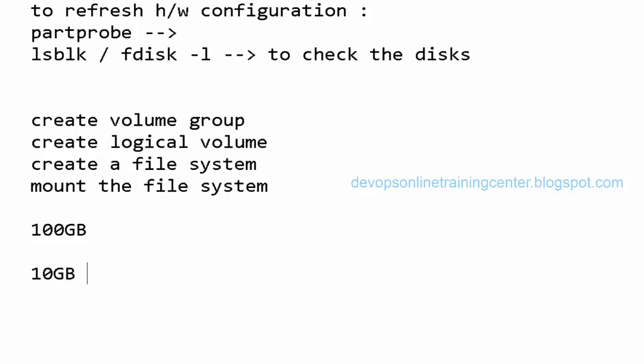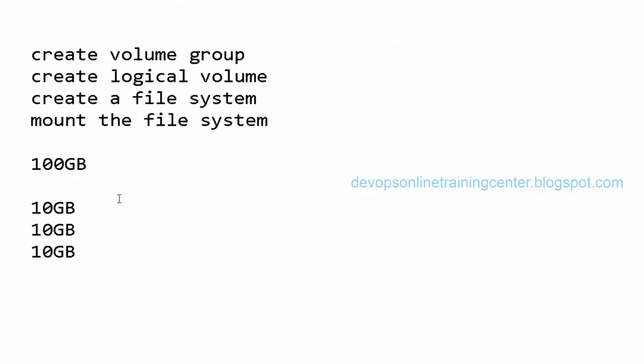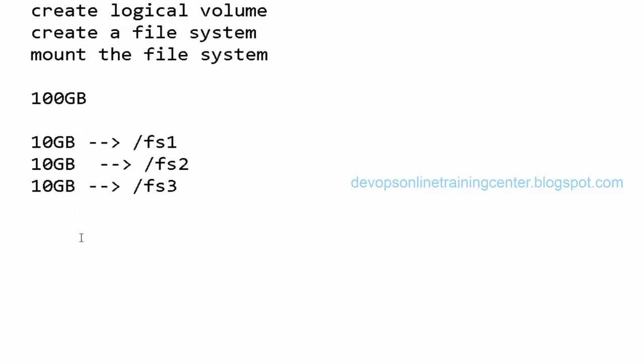Let us say I divide that disk into 10 parts, 10 GB each. Then I create a file system on it, so that files will be created on each file system. Let us say this is FS1, file system 1, and this is FS2. Like this, I want to divide my file systems into 10 GB sizes and mount them to the machine, so that when I say df -h, all these file systems will be displayed.